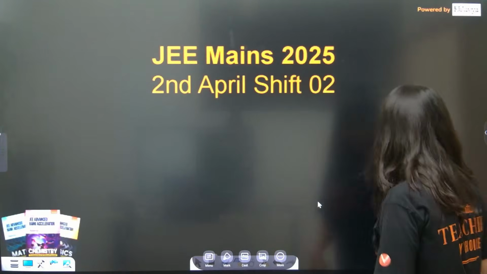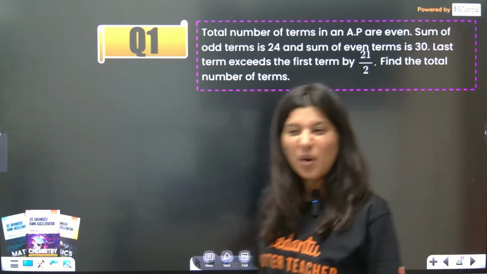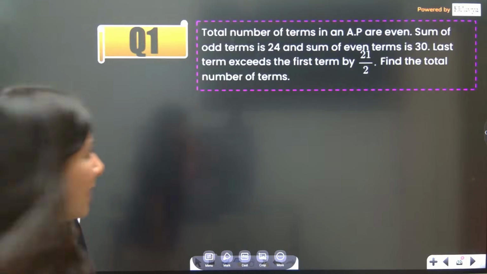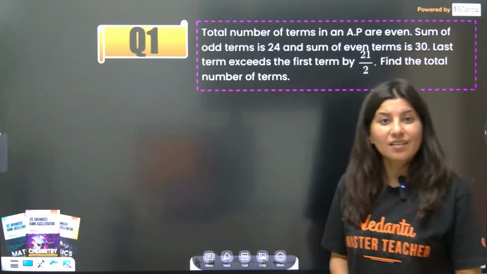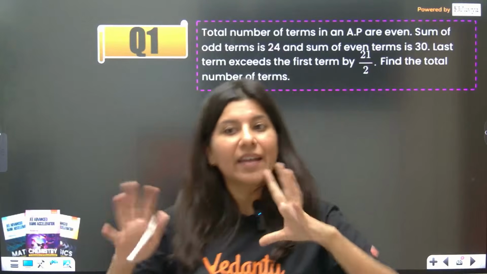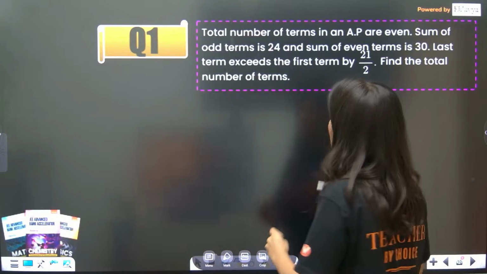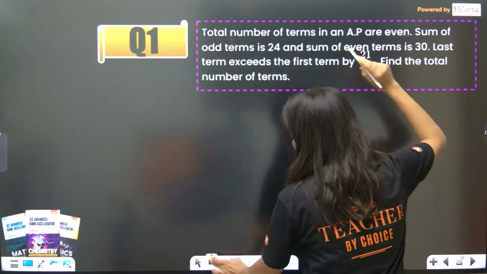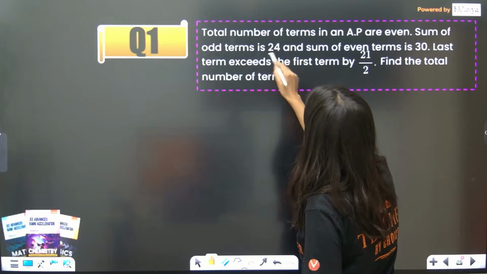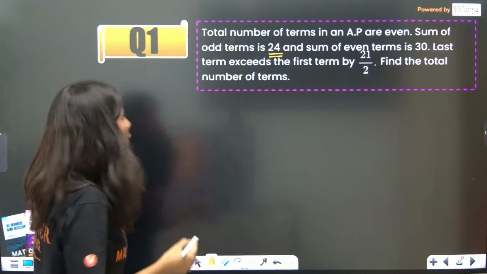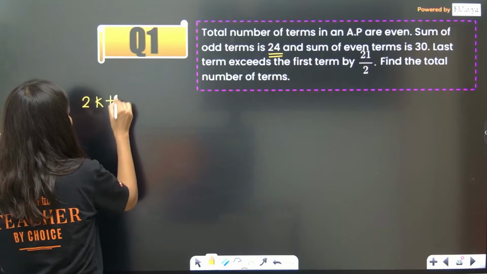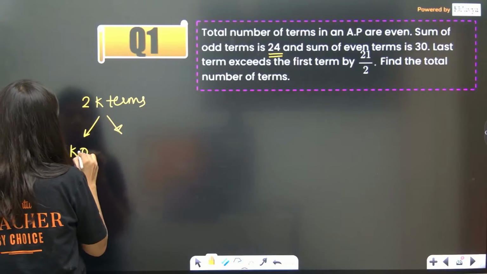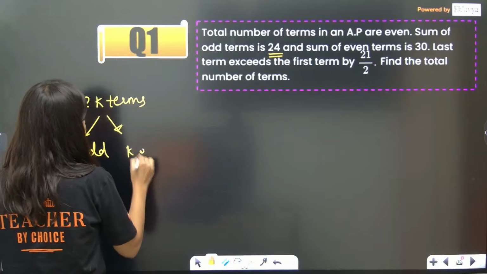Okay, so let's start with the very first question. This question is the same one we have seen in the January attempt as well, and I have solved it using the Ninja technique. The total number of terms of an AP is even. The sum of odd terms is 24. Let us suppose there are 2k terms. Out of 2k, there are k odd terms and k even terms.